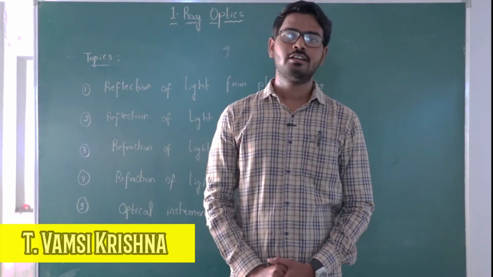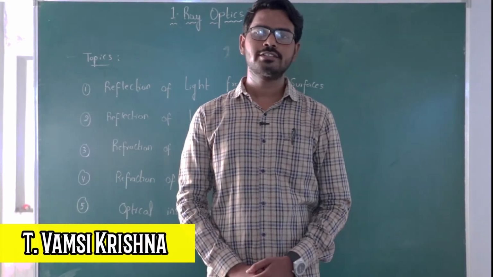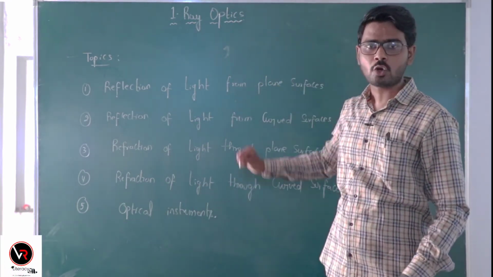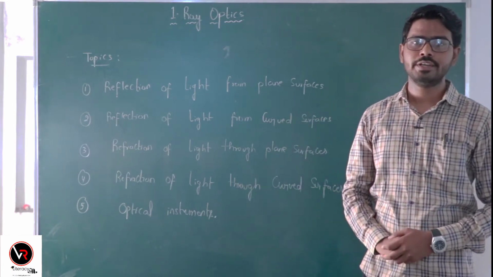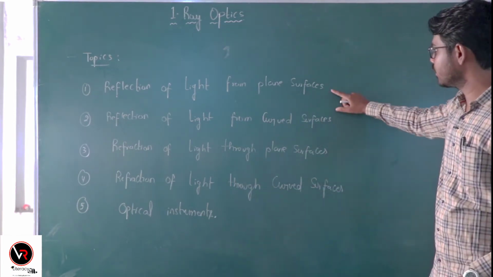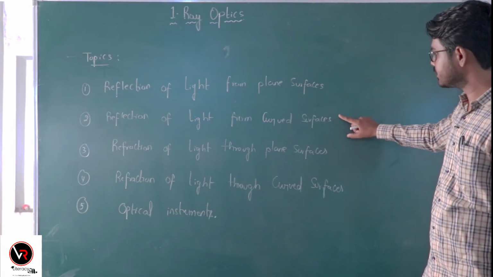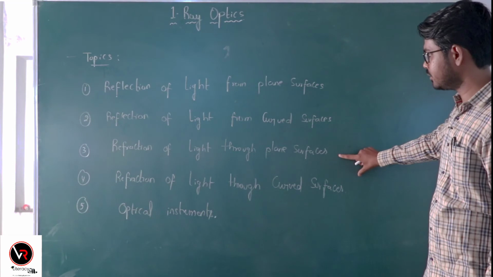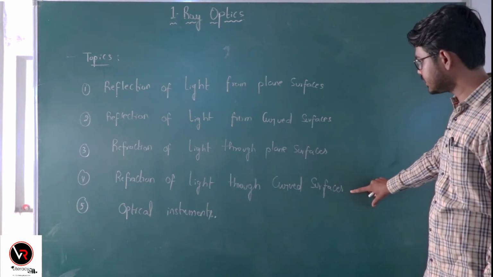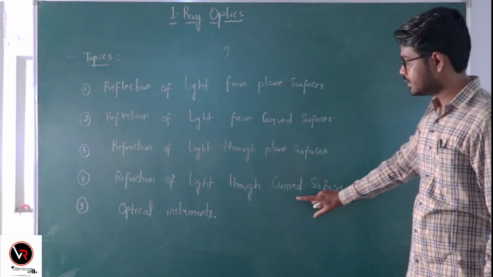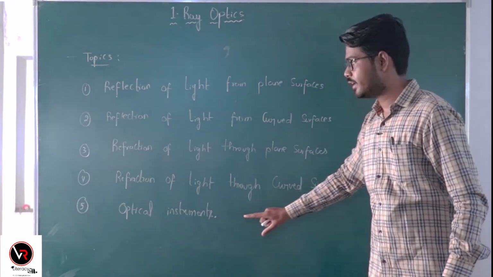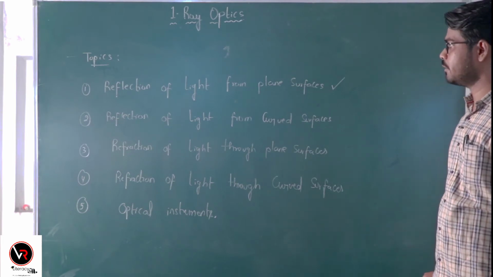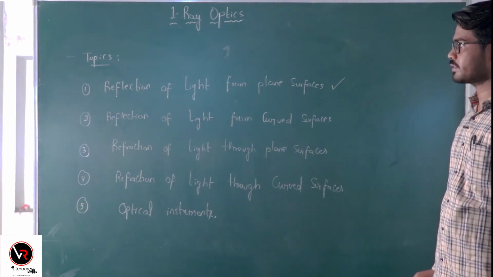Hi students, today we are going to discuss the first chapter named ray optics. The topics which we are going to cover in this chapter are reflection of light from plane surfaces, reflection of light from curved surfaces, refraction of light through plane surfaces, refraction of light through curved surfaces, optical instruments. In this, first we will cover subtopic number 1, that is reflection of light from plane surfaces.